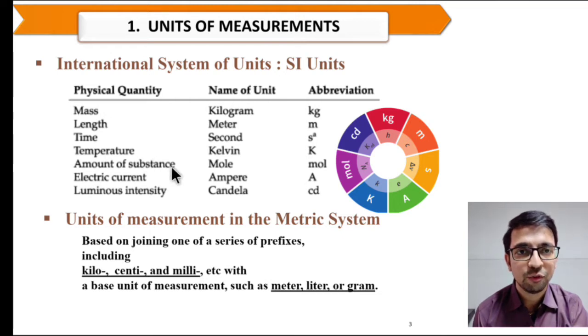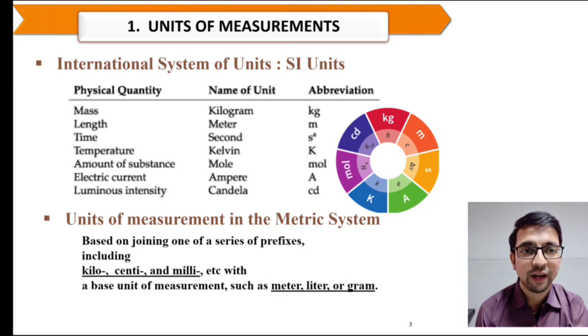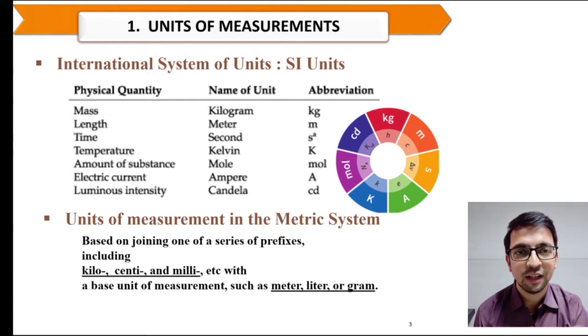Fifth one, amount of substance, name of unit is mole, abbreviation in small mol. Electric current, name of unit ampere, abbreviation is capital A. And last one, luminous intensity, candela, abbreviation is in small cd. So metric system is based on prefix like kilo, centi, milli, etc. with a base unit of measurement like kilometer, centimeter, millimeter, likewise.